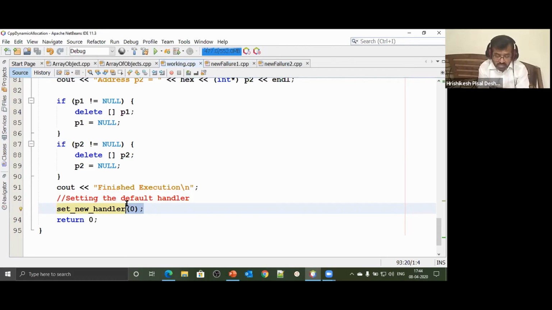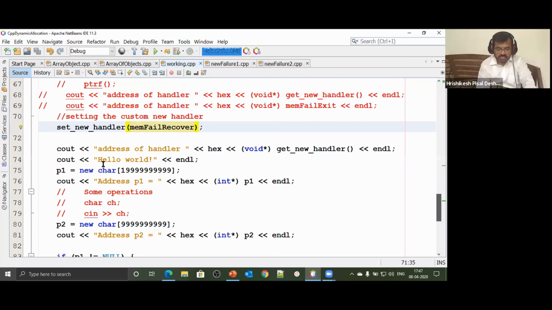That means in any other file, if the memory allocation fails, the same handler will get called. So it is every programmer's duty that if you define a handler, make sure that you reset the handler at the end of your source code itself. Otherwise, if some other programmer sets a handler in his part of the program, that handler will come into action. So we need to reset the handler and set it to default 0, which means nothing is to be done if the allocation of memory fails.